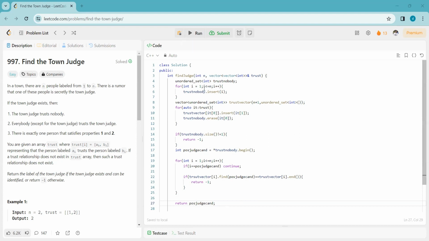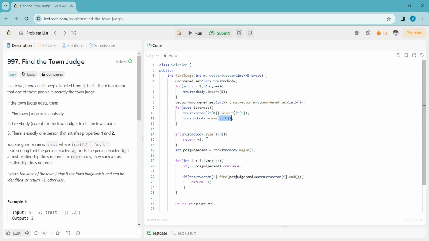So let's check. In trustNobody, we have inserted all the candidates. Now we create a map here, and in this map we are inserting each trust. If it[0] is trusting any person, that means it[0] cannot be a candidate.